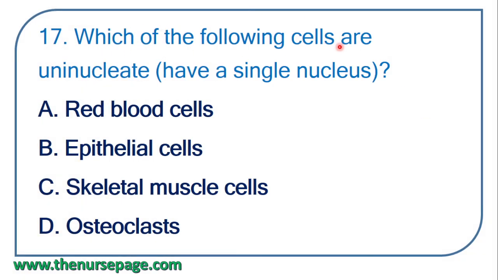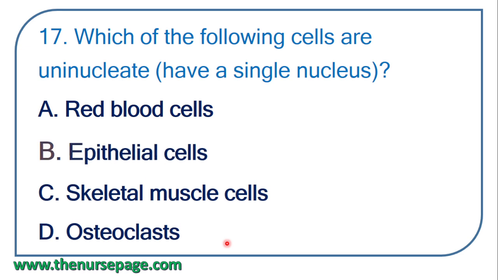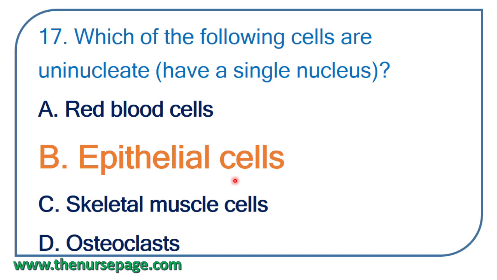17th question. Which of the following cells are uninucleate? Uninucleate means have a single nucleus. RBC or red blood cells, epithelial cells, skeletal muscle cells, osteoclasts. Correct answer option B, epithelial cells. Epithelial cells are uninucleate, that is only one nucleus in the cell.